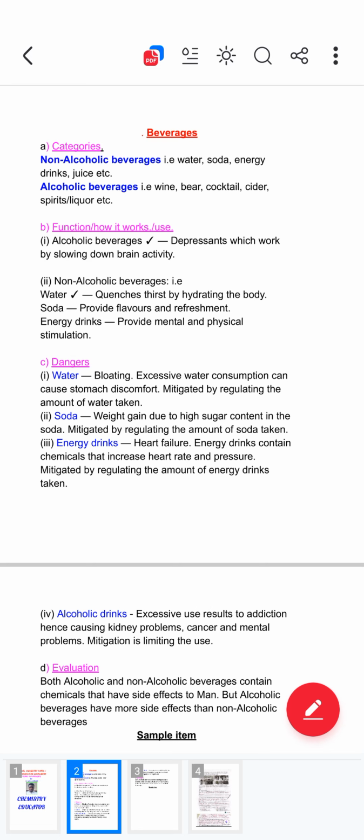Then when we go to energy drinks, they cause heart failure. One of the problems of taking a lot of energy drinks is that they can cause heart problems, making the heart not function very well. This is because energy drinks contain chemicals that increase heart rate and pressure.